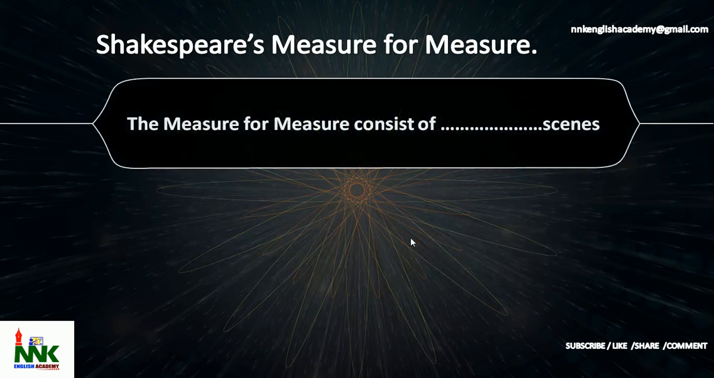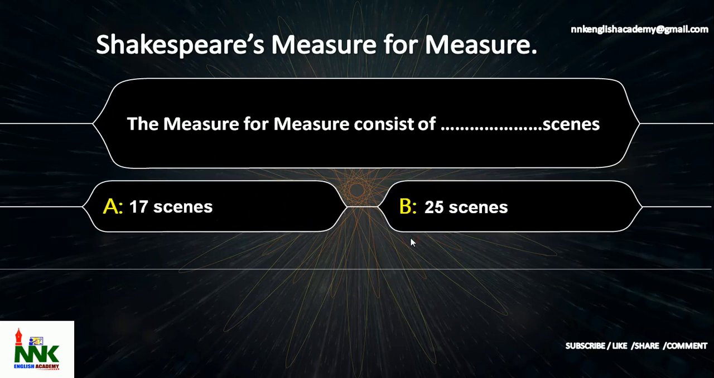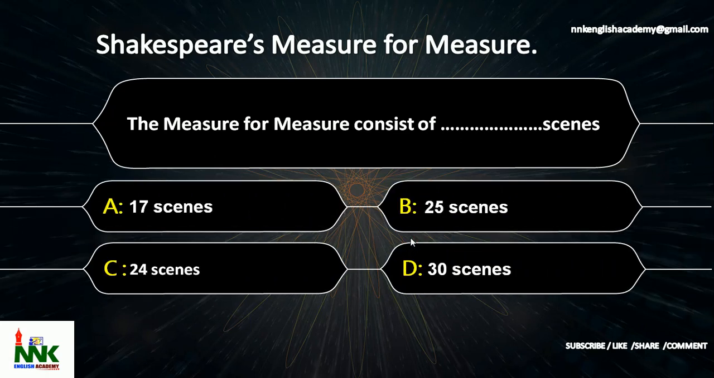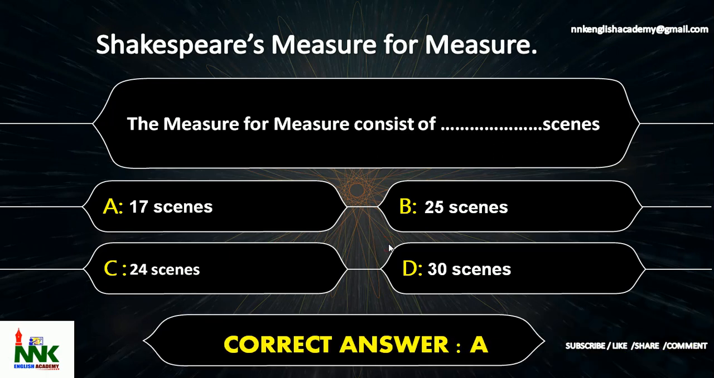Next question. Measure for Measure consists of dash scenes. The options are option A, 17 scenes, option B, 25 scenes, option C, 24 scenes, option D, 30 scenes. Measure for Measure consists of dash scenes. The correct answer is option A, 17 scenes.